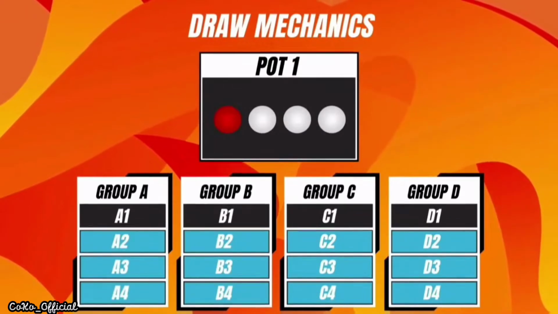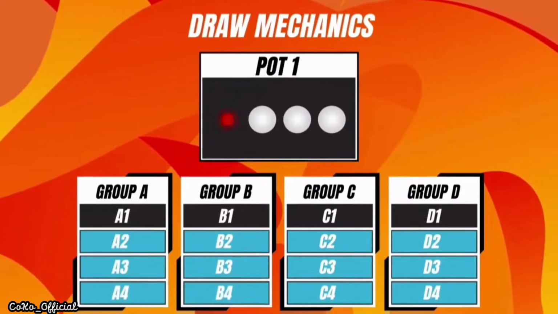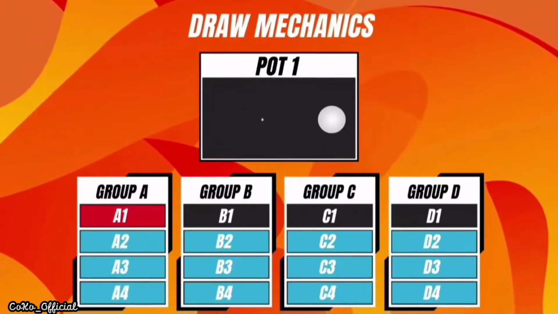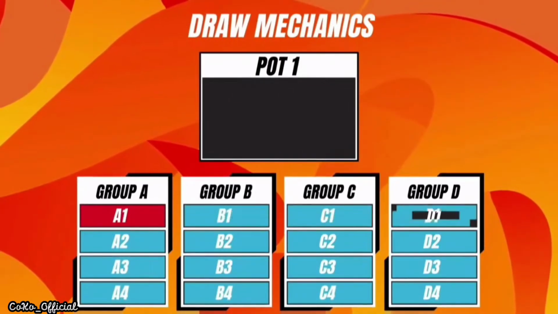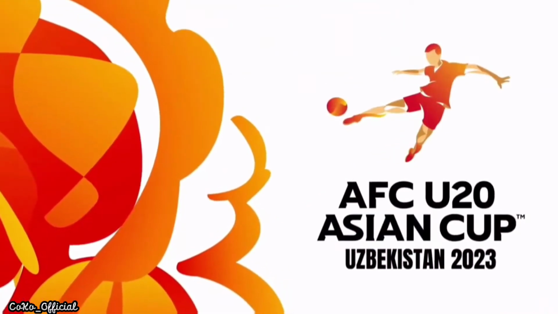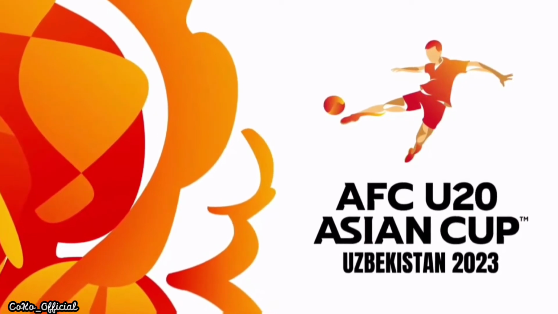Uzbekistan as the host association will be identified by a different colored ball and shall be drawn first and placed in A1. The 2nd to 4th balls drawn shall be placed in positions B1 to D1. This shall conclude the final draw for the AFC Under-20 Asian Cup Uzbekistan 2023.